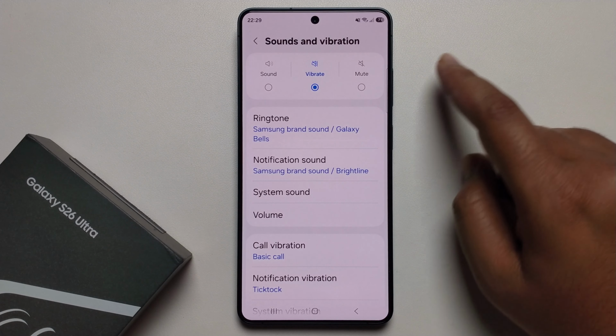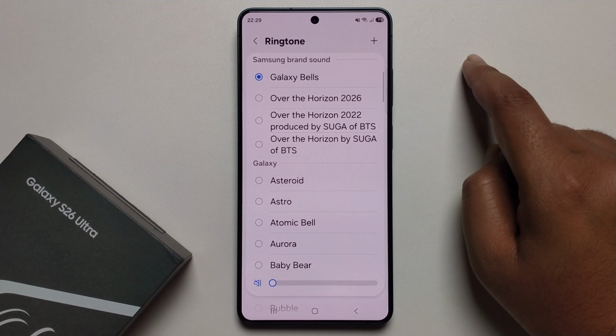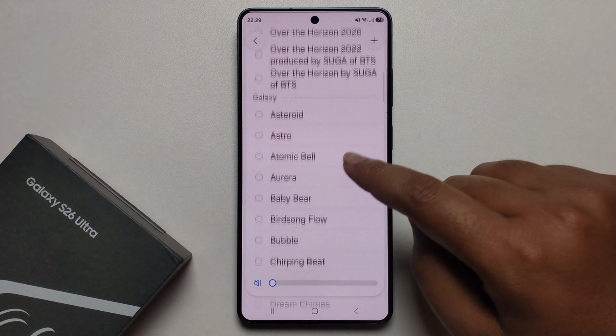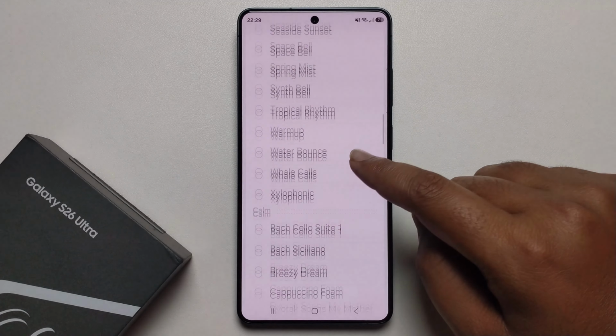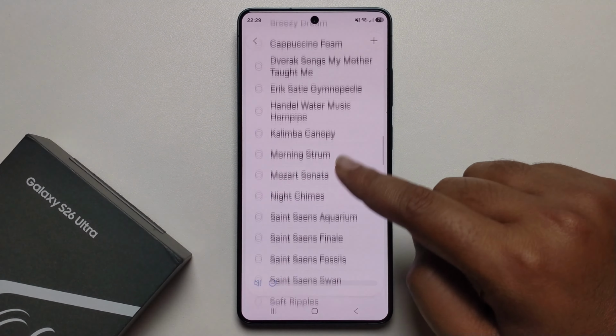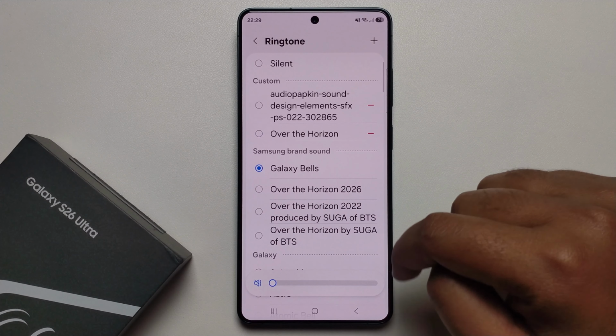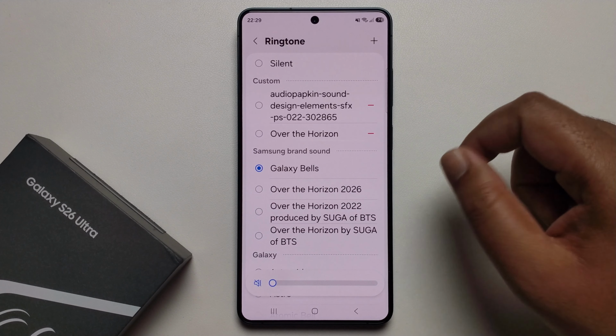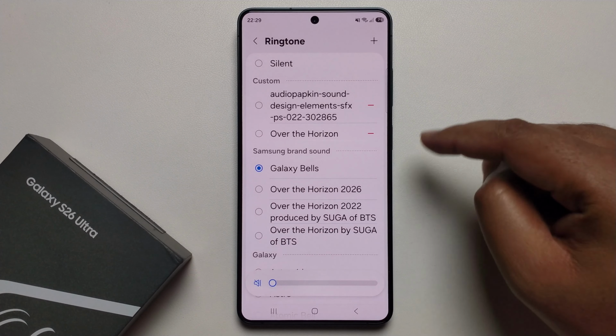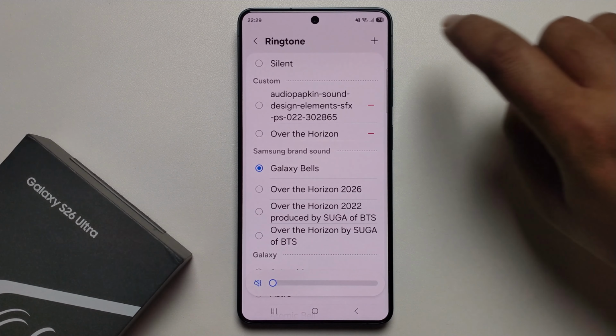As you can see, go to Ringtone. Okay, go to Galaxy ringtone, and then go to More ringtone. But if you want to add any sound, tone, music, or recording as your ringtone, press on the